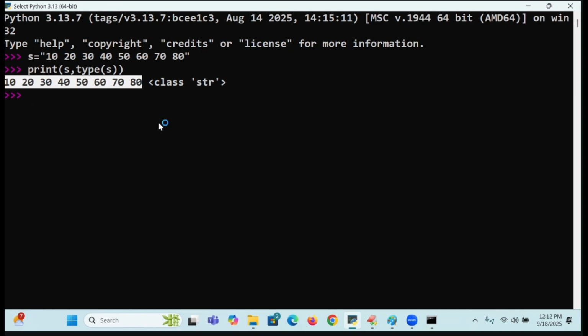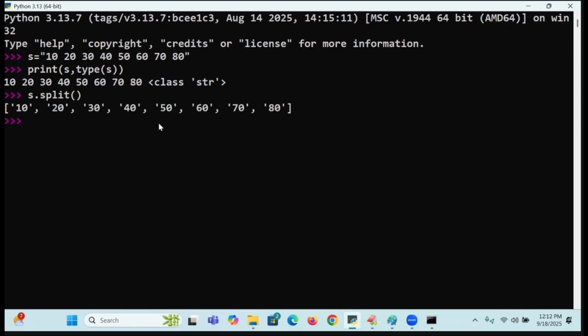Come on, split. I will get these values separately. How do you split it? Yes, sir dot split off. Are these values coming or not? Now, how do you get these values? Tell me, how do you print these values separately, 10, 20, 30 like that?